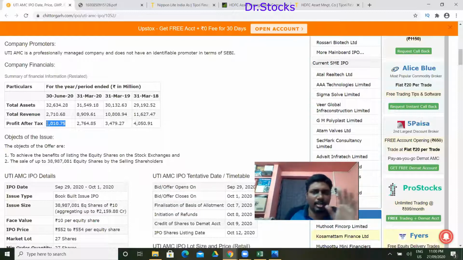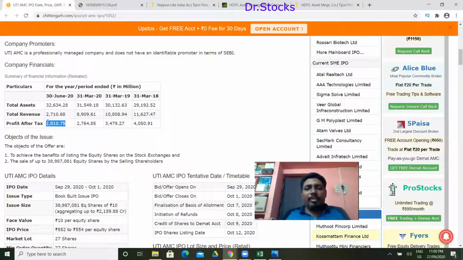Everything is fine as far as financials are concerned. The company is making consistent profit. The operating profit margin has a decline of something like 1 to 2%, and it is maintaining at that level, but it's fine. The company is regularly making profit. That is one of the key important things we have to take into account. Operating profit margin can jump immediately also, so that is something different. Not an issue. Whether the company is making profit or not, we have to check.